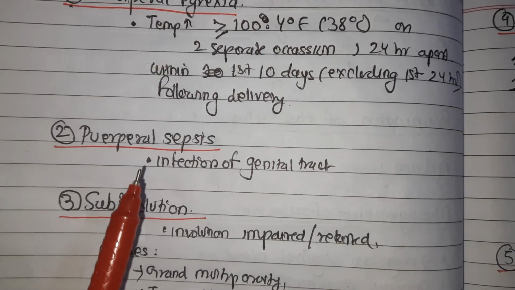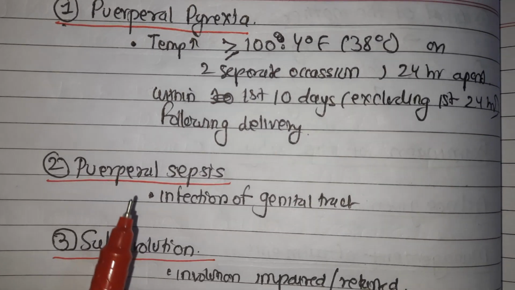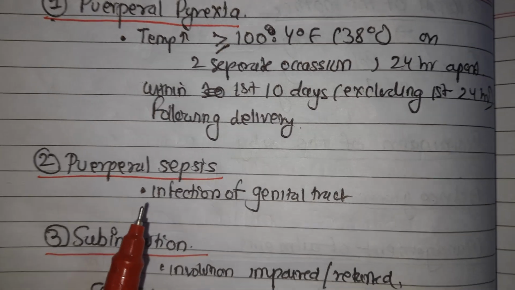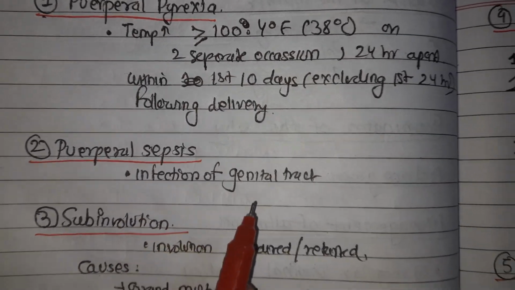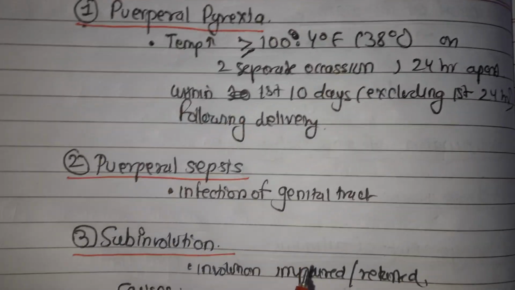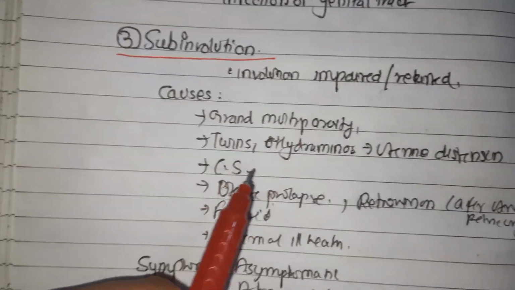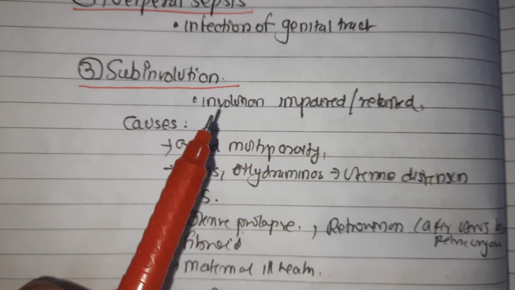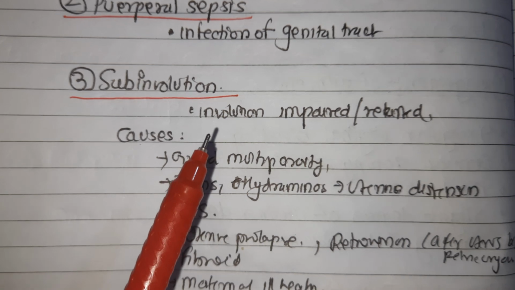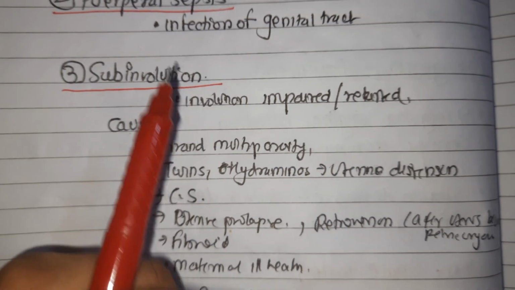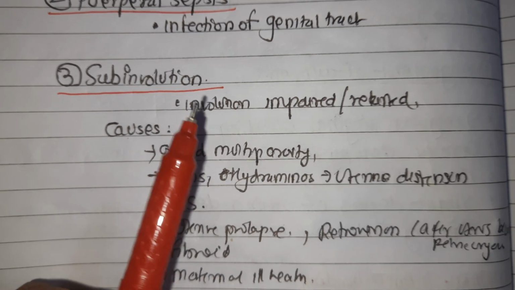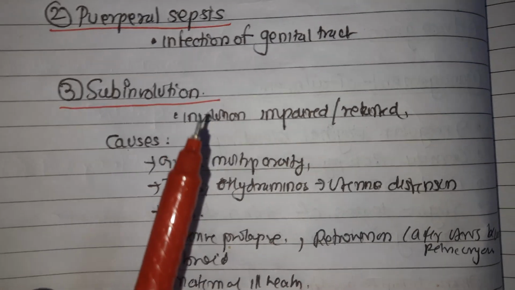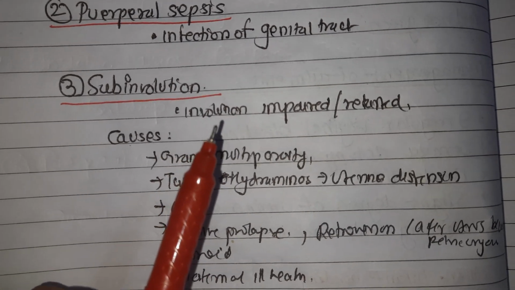About puerperal sepsis, it is also known as puerperal infection, and we will be talking about this in detail in the next video. It is the infection of the genital tract. When the involution is impaired or retarded, it is known as subinvolution. So what is involution? As we have discussed in the previous video on the normal puerperium, please write the definition of involution in the comment section.